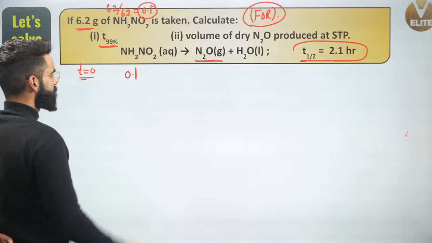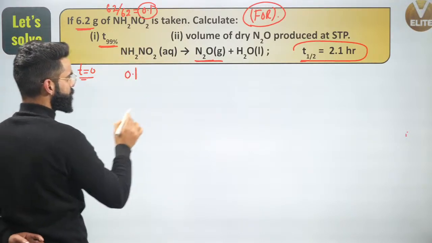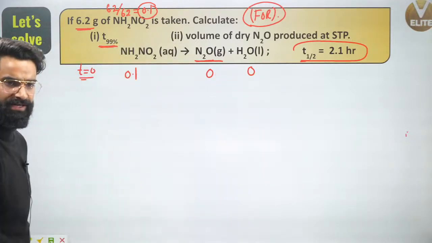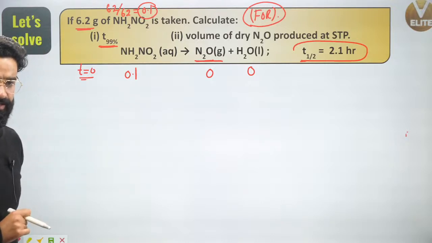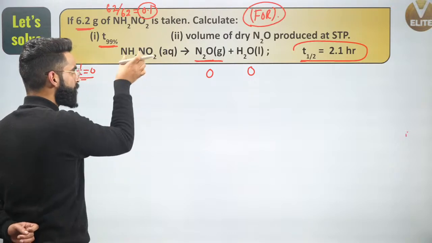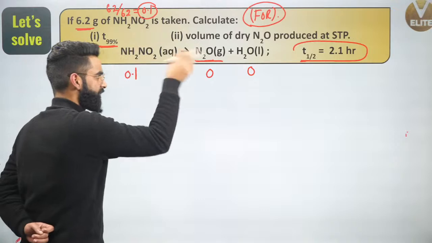With me? So initially at time t is equal to 0, I'll be having 0.1 moles of NH2NO2 in the container. Products are going to be 0. Now what is mentioned in the question? 99% of the reaction is getting completed. So out of 0.1 moles of NH2NO2, 99% of it is getting converted into products.